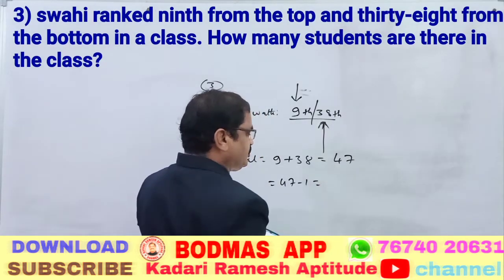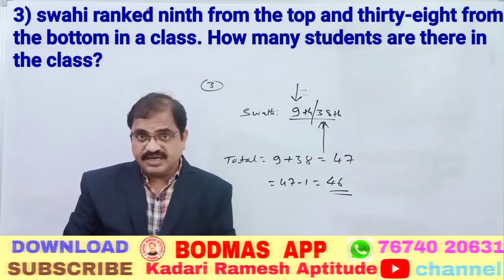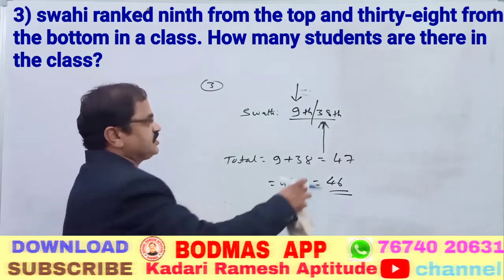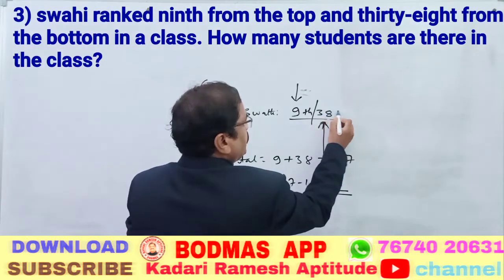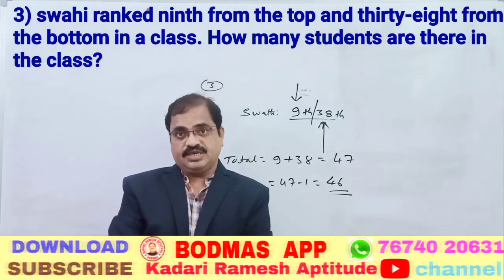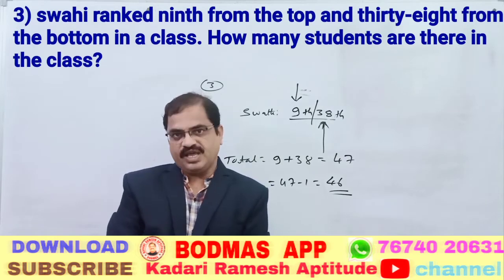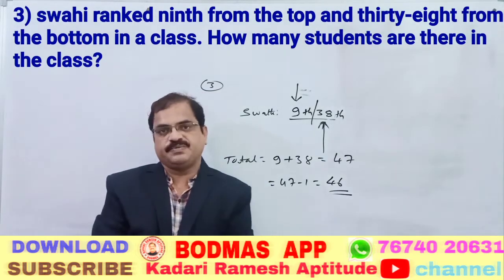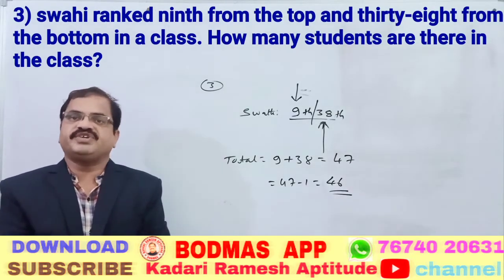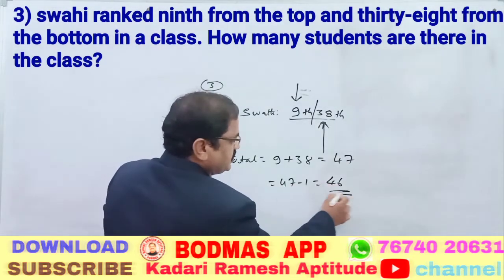How did we get the 46 here? Whenever we are calculating Swati's rank, 9th is Swati's rank, and from down 38th is also Swati's rank. So we have calculated Swati's rank 2 times, from up as well as from down. That is why we have to subtract 1. With the subtraction of 1, Swati will be left, because only one Swati is there, 2 Swatis are not there. The answer is 46.